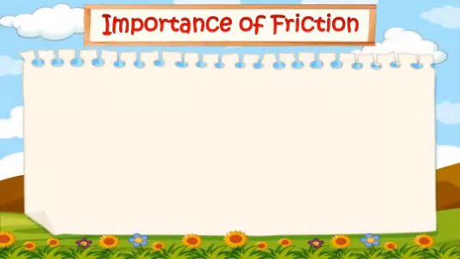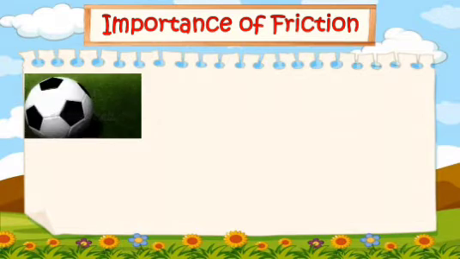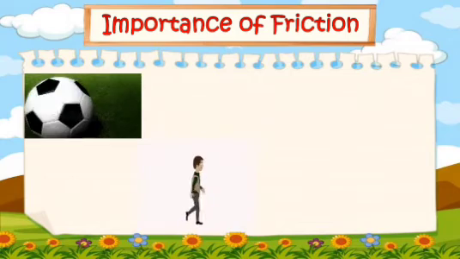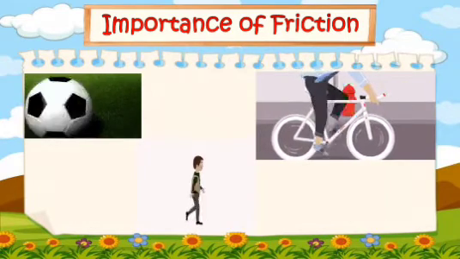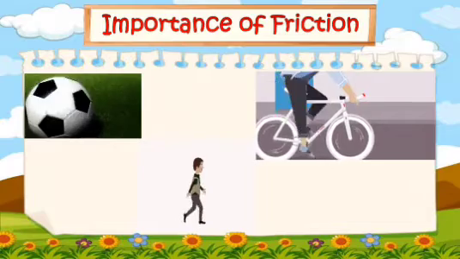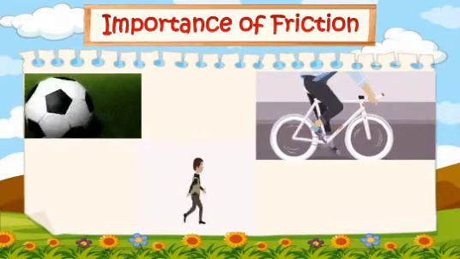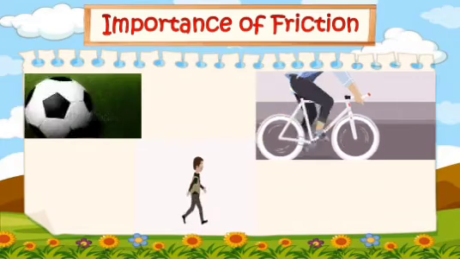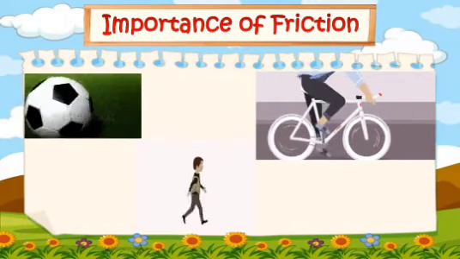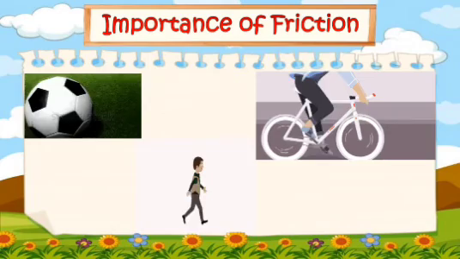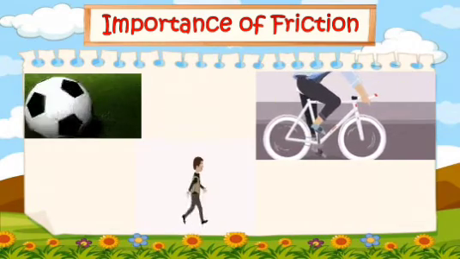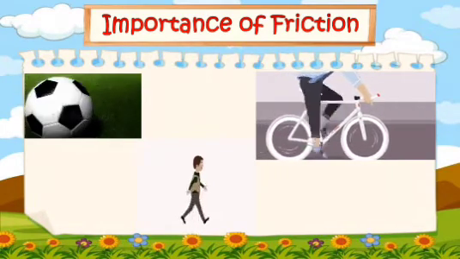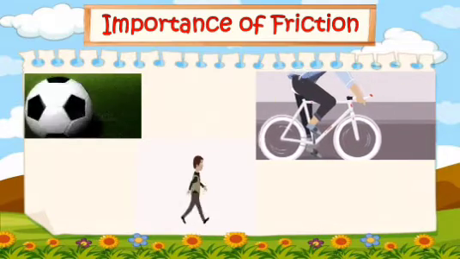Now let us discuss the advantages and disadvantages of friction. What would happen if there is no force of friction acting in following scenarios? A ball is rolled on ground. You walk on road. You apply brakes to bicycle. Without friction, ball will never stop. You will not be able to walk and bicycle will also not stop. So if friction did not exist, there would be no grip between surfaces. Hence, friction plays very important role in our day-to-day life.